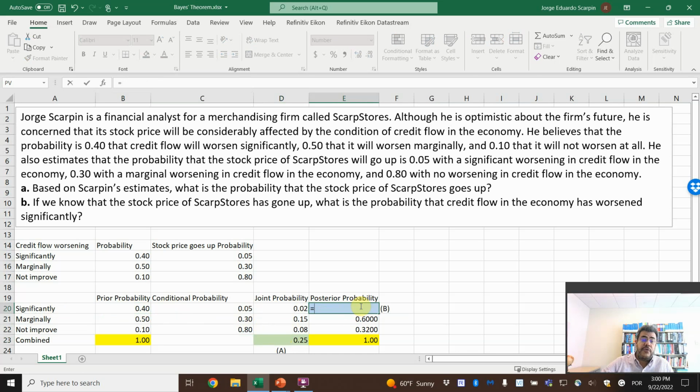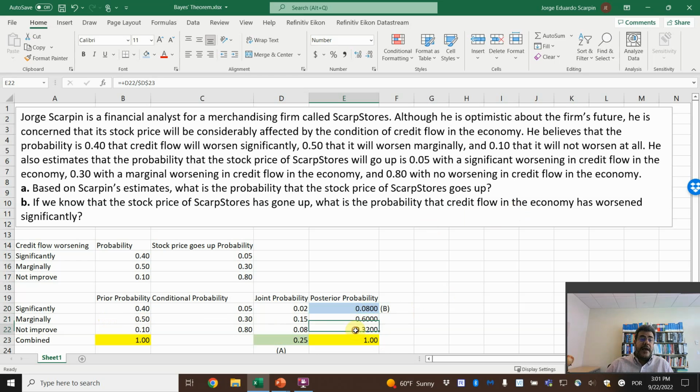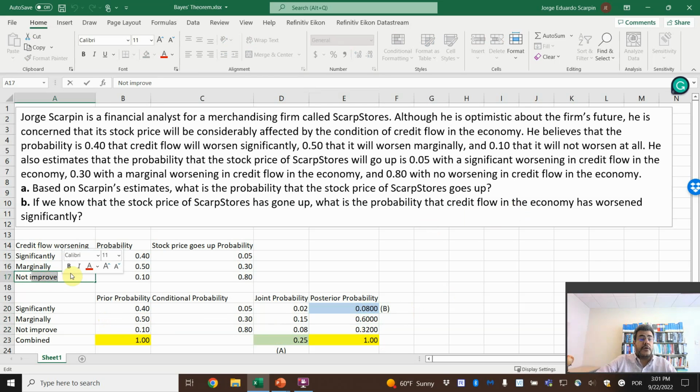So what is our formula? We have this 0.02 scenario in 0.25, so in F4 here. So if we know that the stock price has gone up, the credit flow in the economy has worsened significantly with only 8% chance. And then 60% that it was marginally, and 32% that it did not worsen.